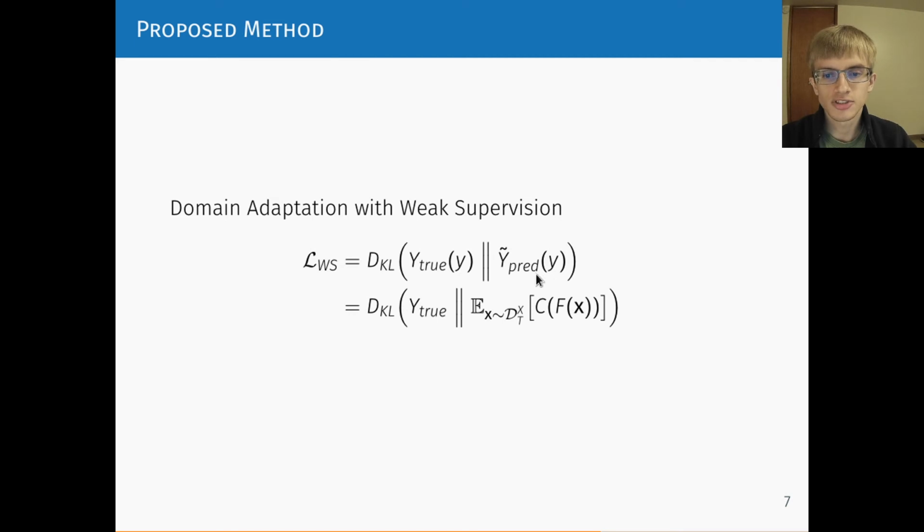This estimated label distribution is the expectation over the task classifier's label prediction estimated over a mini batch of, say, 64 samples. Note, this regularization only has an effect when the source and target domains have different label proportions. If the distributions are the same, then the prediction on the target will be close to that of the source domain, making this KL divergence term 0. To summarize, to incorporate weak supervision, we add a differentiable regularizer to the training objective, which constrains the space of model parameters to those approximately matching the target domain label proportions.